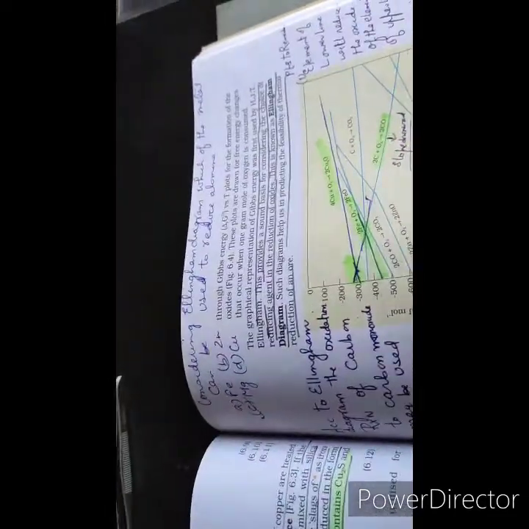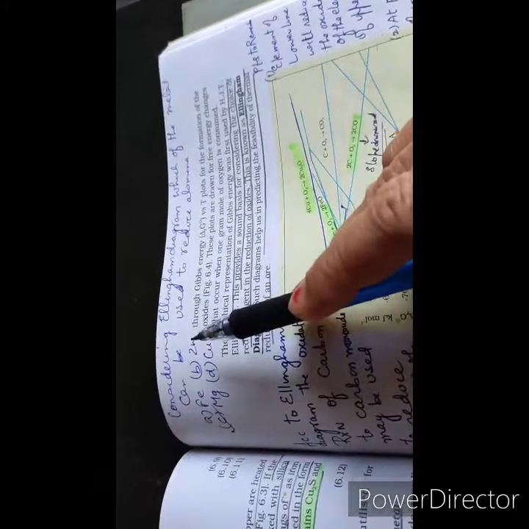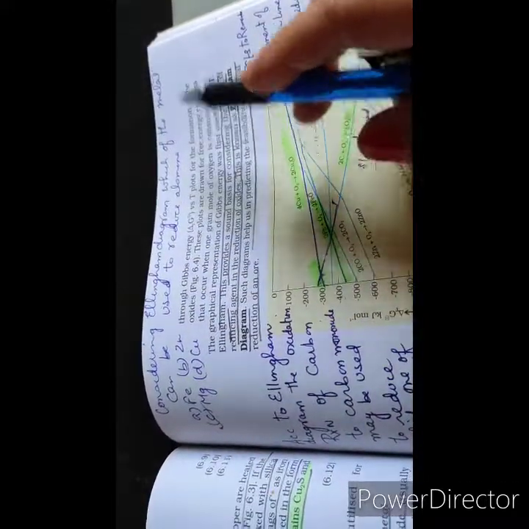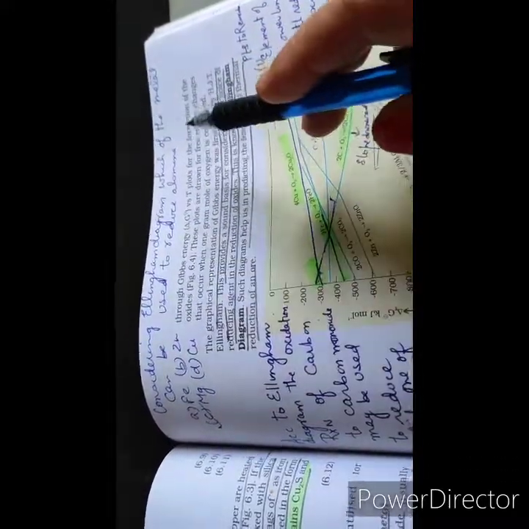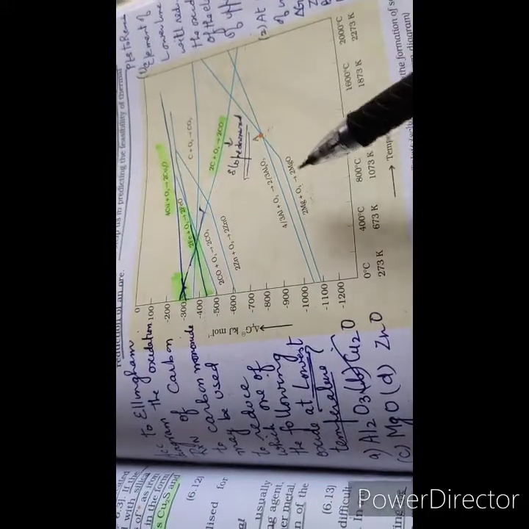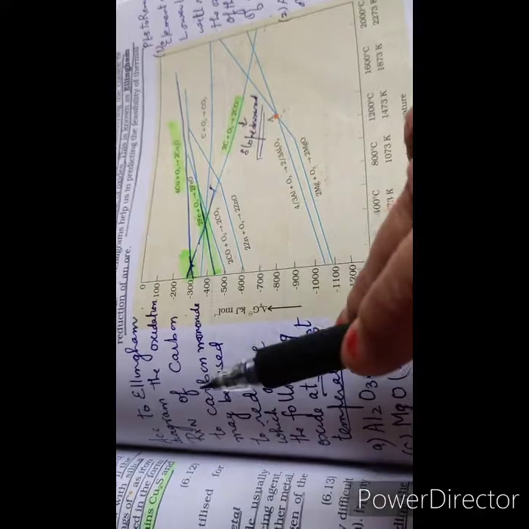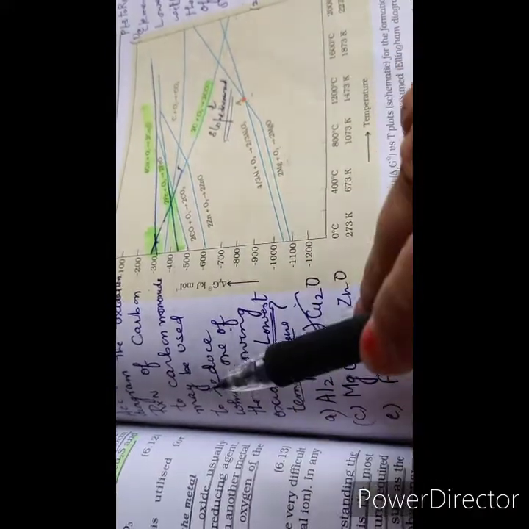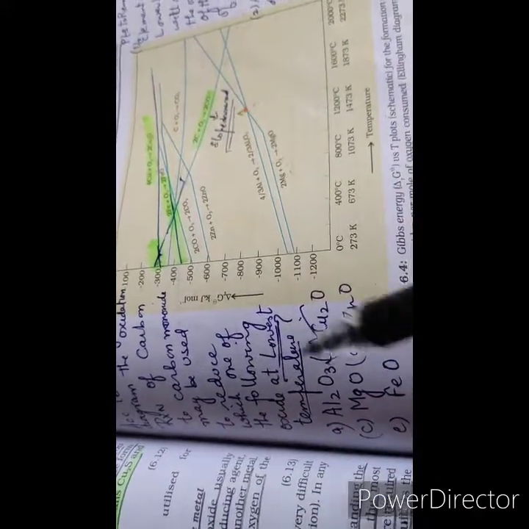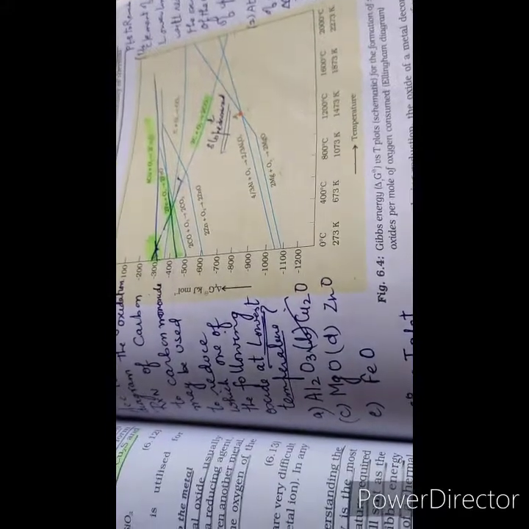See, many questions have appeared in competitive exams also. Considering Ellingham diagram, which of the metal can be used to reduce alumina? So for alumina, the metal is magnesium. And according to Ellingham diagram, the oxidation reaction of carbon to carbon monoxide may be used to reduce which one of the following oxides at lowest temperature.